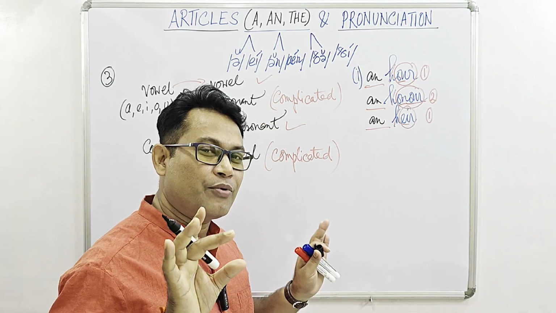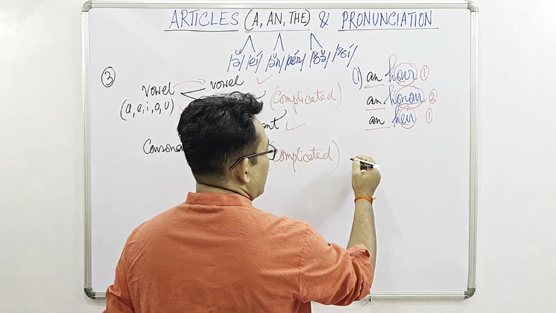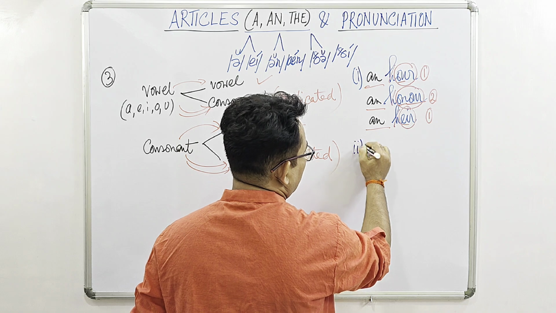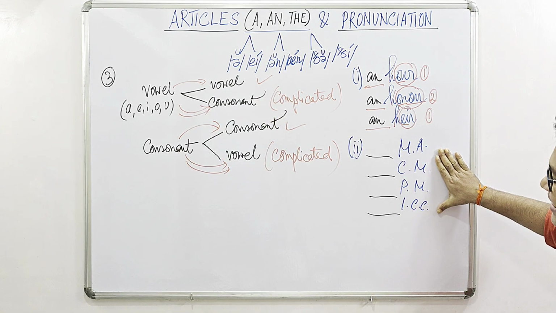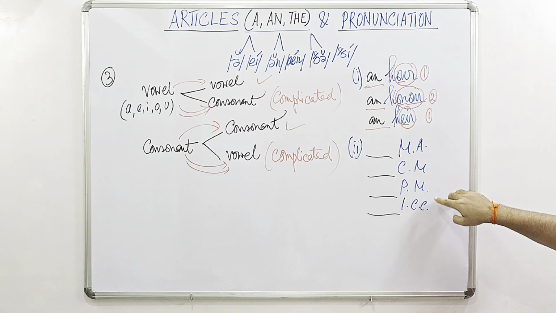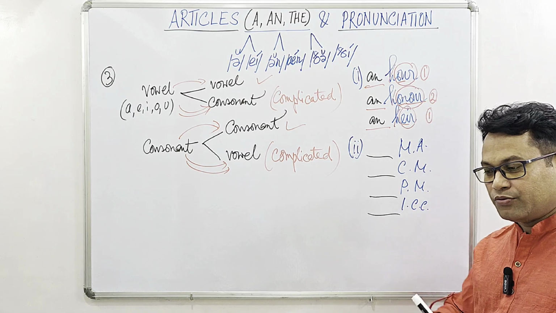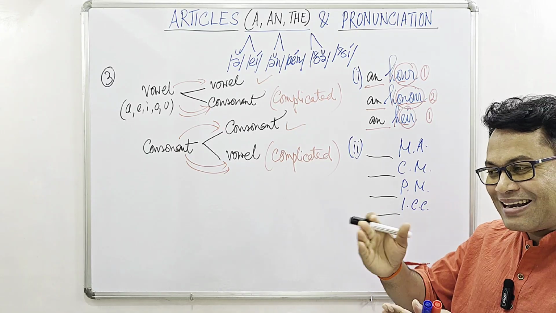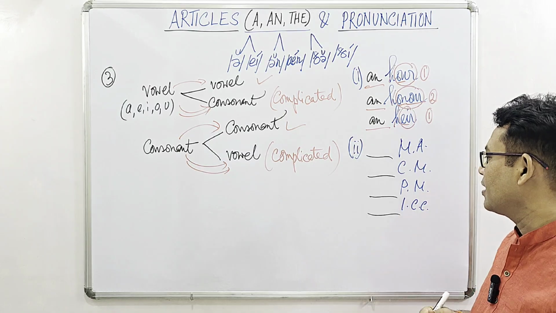Okay, so again, pronunciation is the key, especially of the first syllable. Next, number two. Number two is again not that difficult. If we get situations like these, MA, CM, PM, ICC, remember that a consonant can produce purely a consonant sound or a vowel and consonant sound together. First vowel, then consonant, okay?